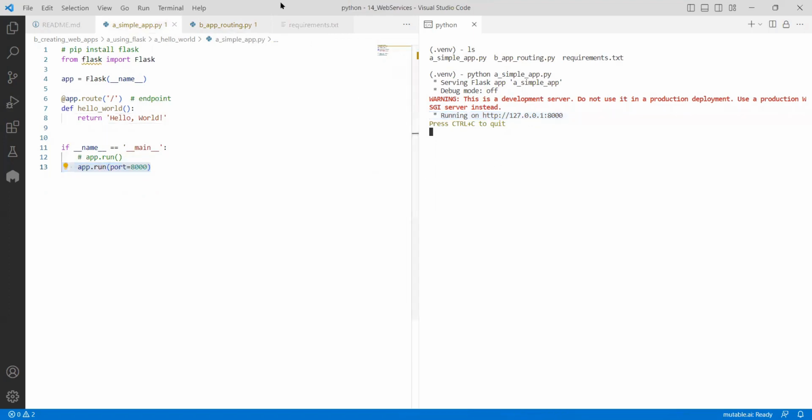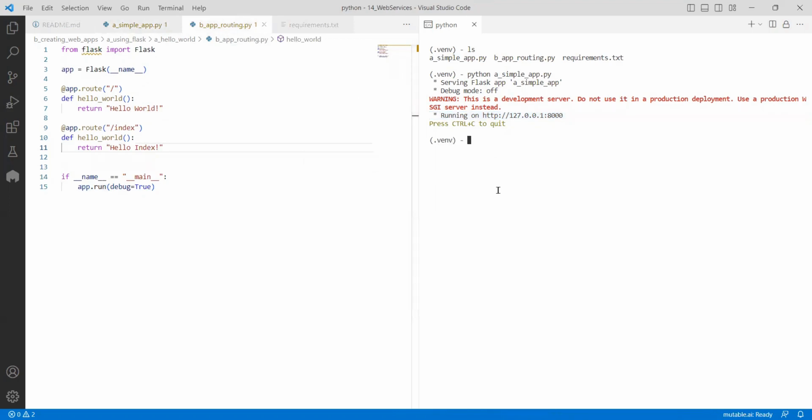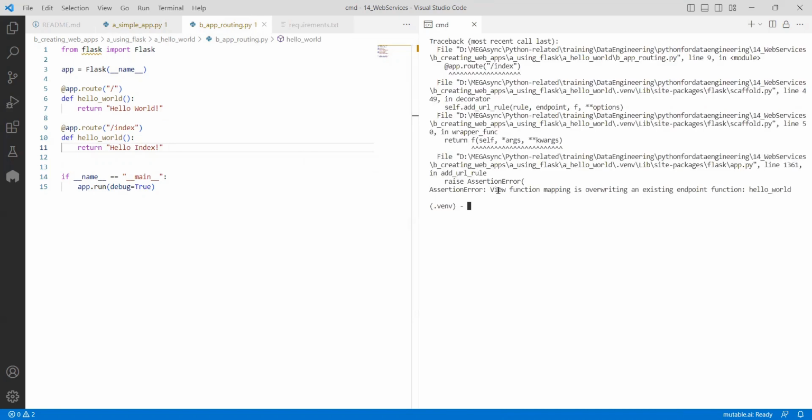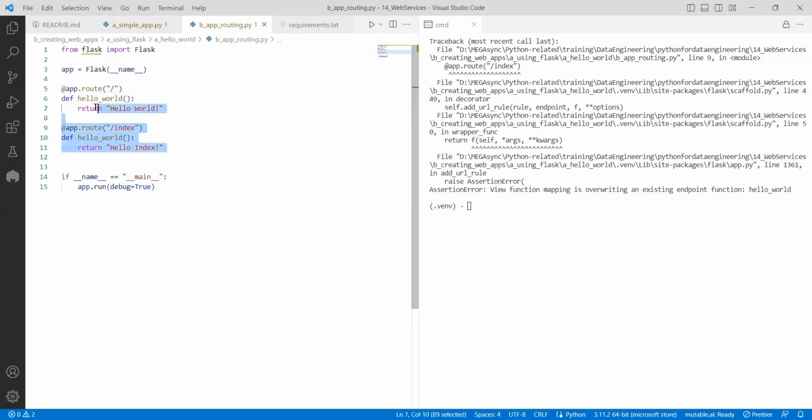Now I want to execute the second application. So Control C, cls, and python with that file name. What is it saying? It is throwing an error. Hey, one call with the same name with different things is not possible. So our use case is that if the user comes with localhost/ or with some endpoint, both should give the same thing.